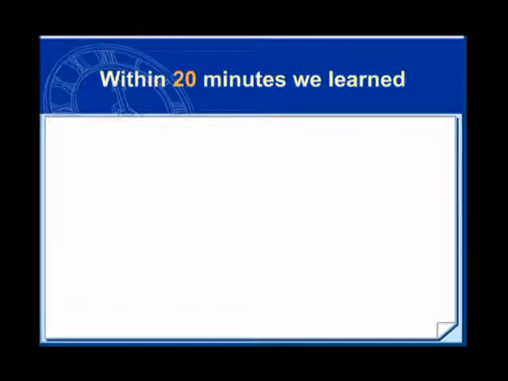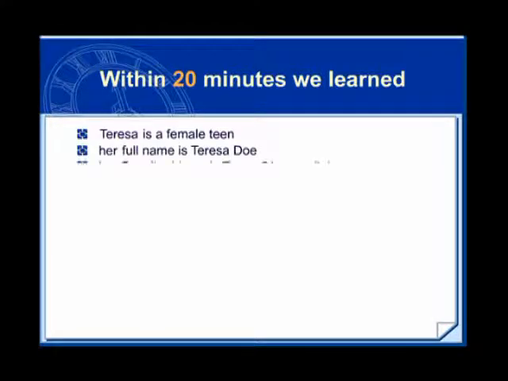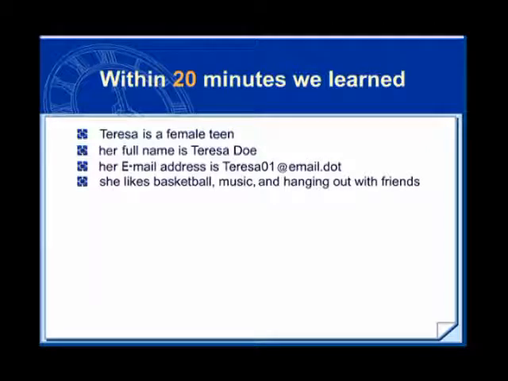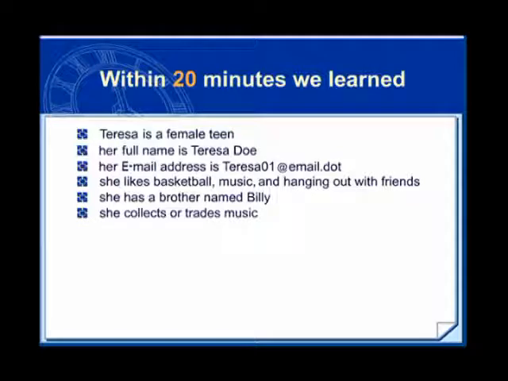It's been 20 minutes since we first identified Teresa in the chat room. Let's review what we've discovered about her in that short time. We know that she is a female teen. We know her full name is Teresa Doe. Her email address is teresa01@email. She likes basketball, music, and hanging out with friends. She has a brother named Billy. She collects or trades music. We know the full names of her mother, father, and brother.